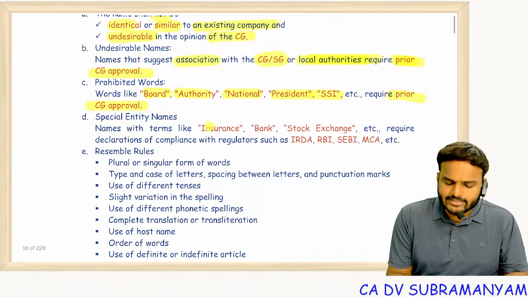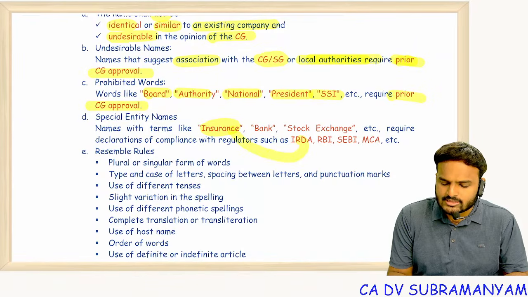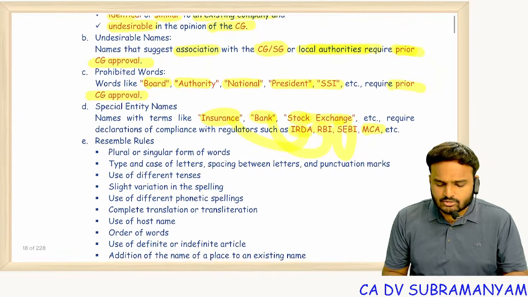And special entity names like insurance, if you want to use the word insurance, IRDA permission. Banking name requires RBI permission. Stock exchange name requires permission of SEBI, and MCA, etc. Permissions are to be taken.